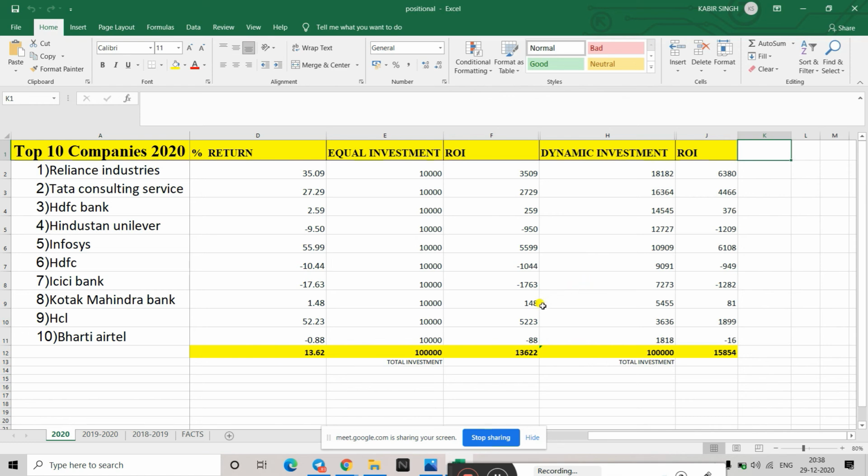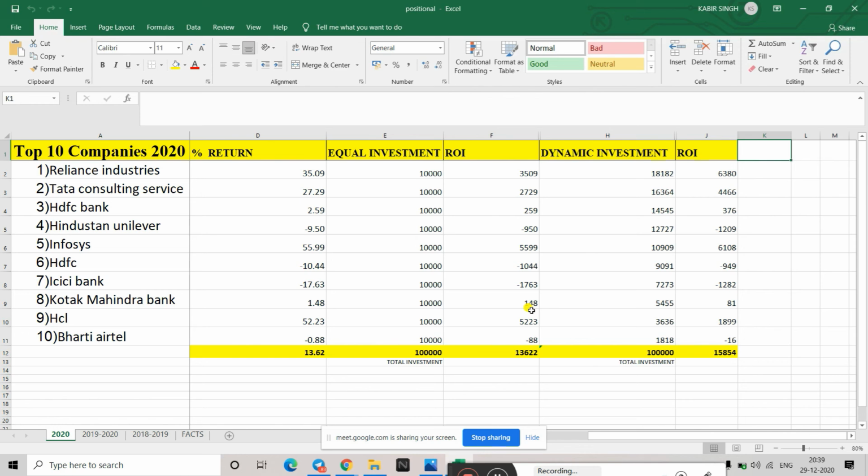Is that 2021 also the same, or do we need to exclude it? No, again, you can invest on 1st January and you can do. Okay. But even Bharti Airtel, do we need to consider for 2021 also? Yeah, you can consider. Okay.